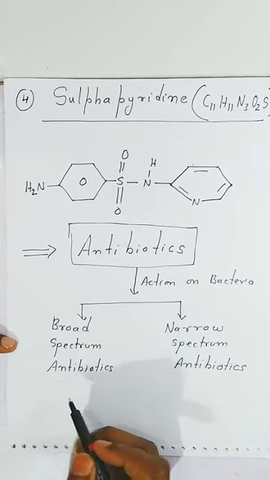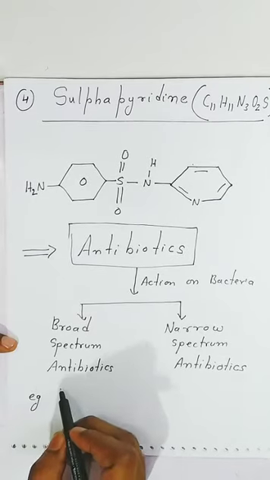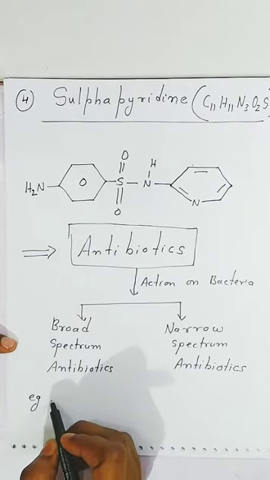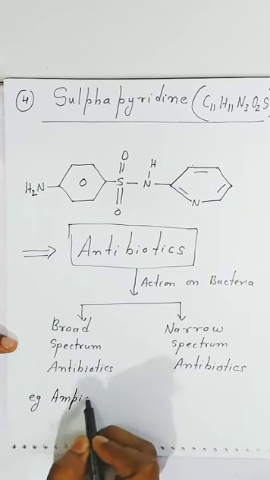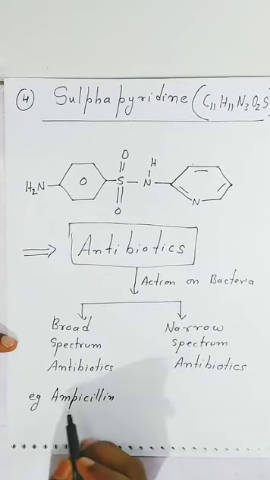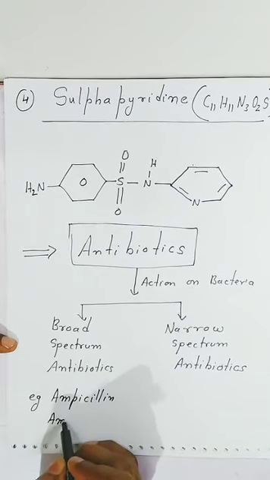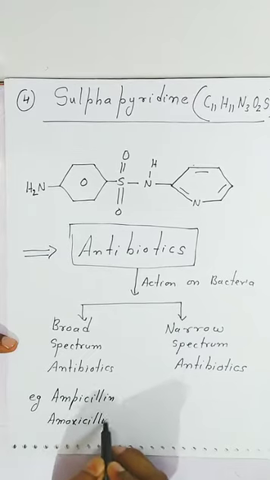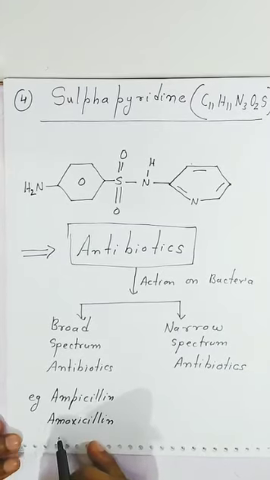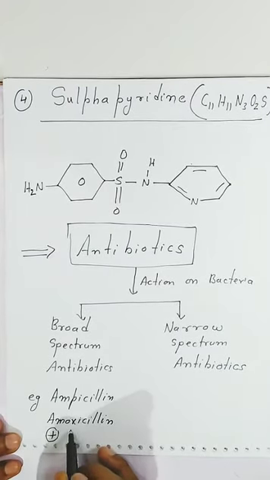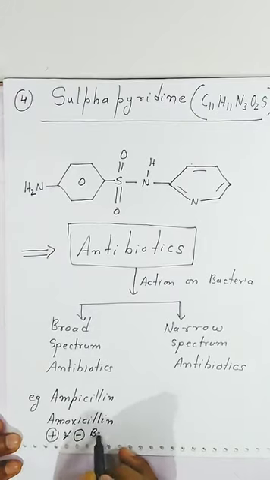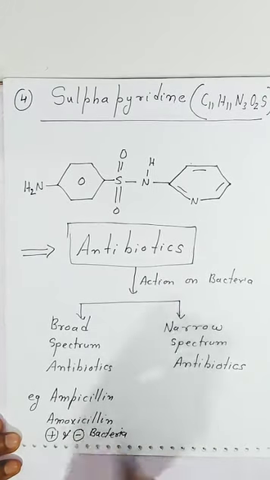Now, students, here you can write the example ampicillin, amoxicillin. That means they will work on positive and negative, both bacteria they kill. That is why it is called broad spectrum.